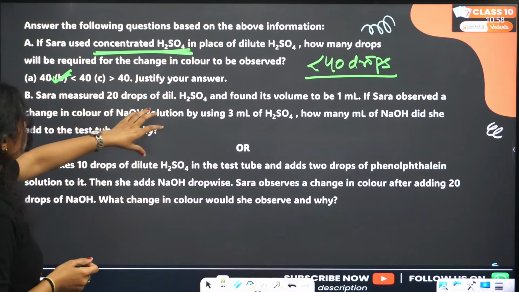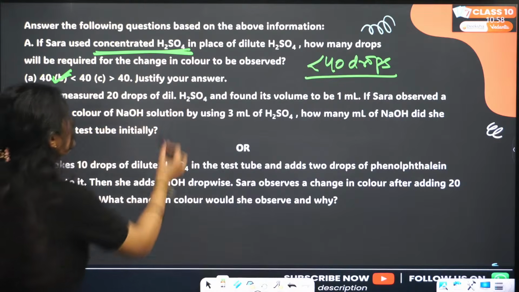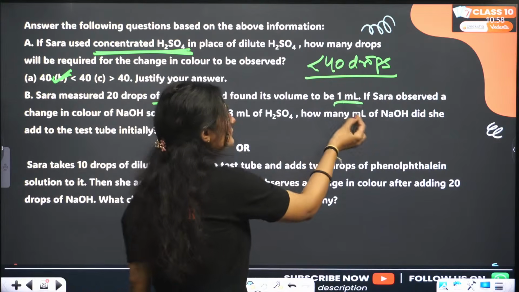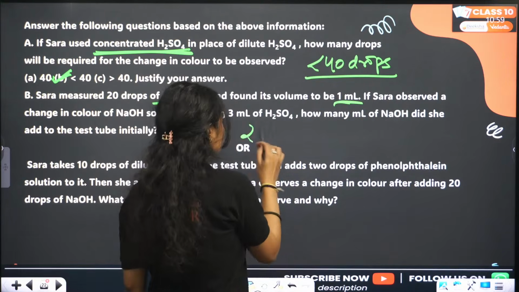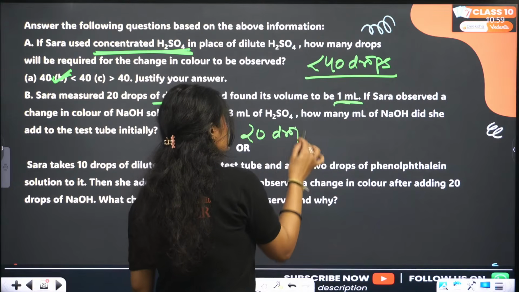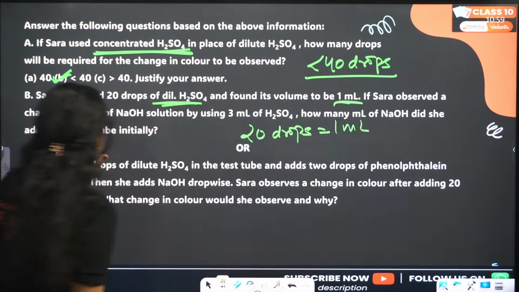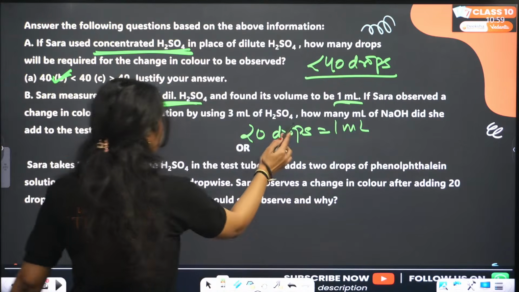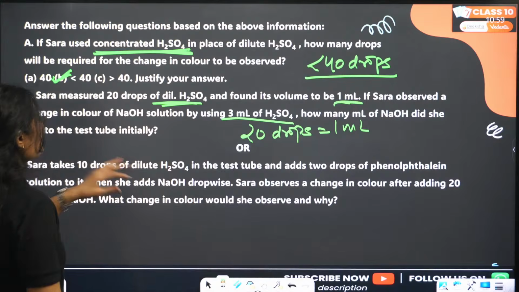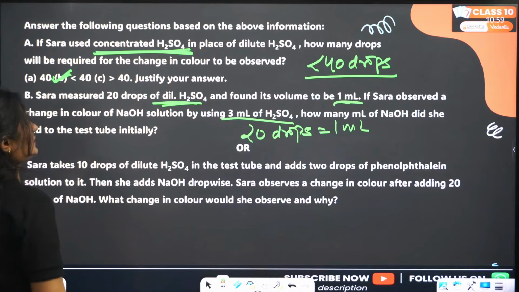Sarah measured 20 drops of dilute sulfuric acid and found its volume to be 1 ml. So 20 drops equals 1 ml. Remember this, 20 drops equal 1 ml. If Sarah observed a change in color of NaOH solution by using 3 ml, how many ml of NaOH did she add to the test tube initially?